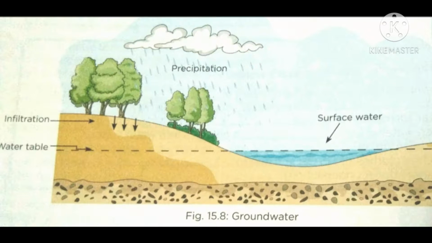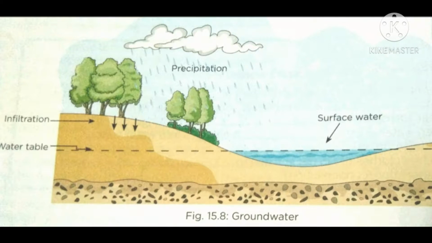Some rainwater is absorbed by the soil and moves deeper into the soil to form groundwater.